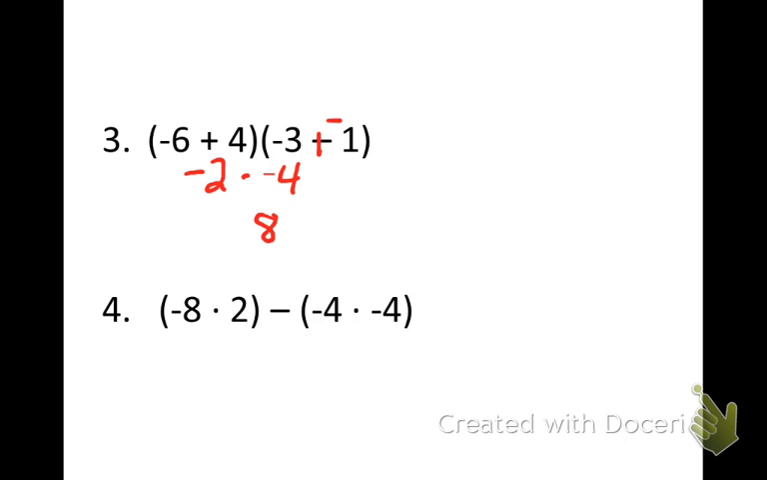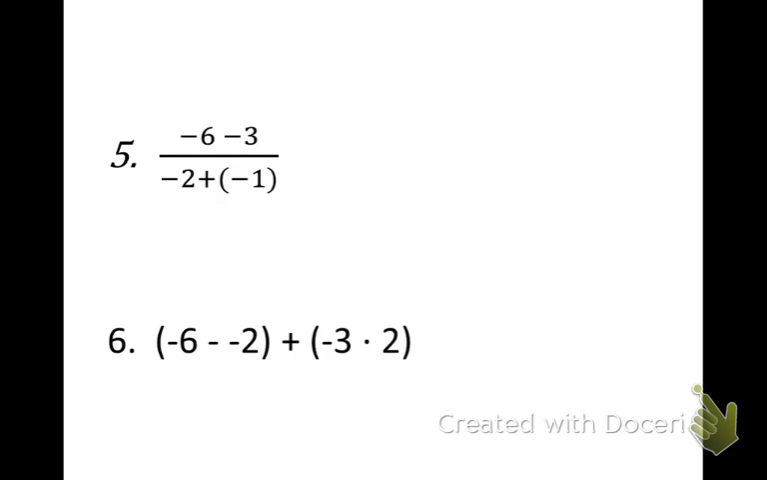Number 4, negative 8 times positive 2. Well, 8 times 2 is 16. Signs are different, negative. Minus 4 times 4 is 16, signs are the same, so it's positive. Again, we have to change, plus negative, so the signs are the same. We're going to add them and keep the sign, negative 32.